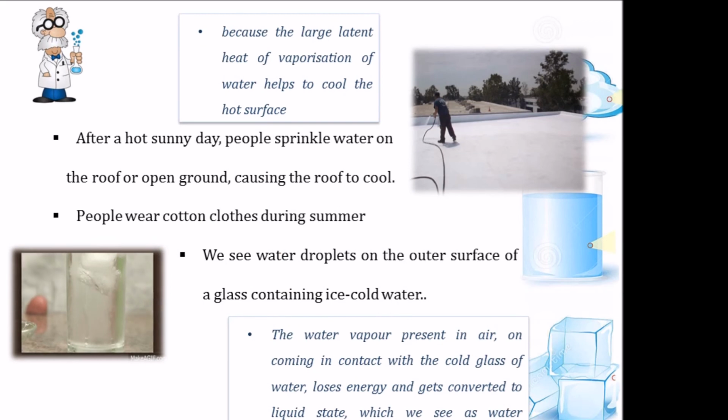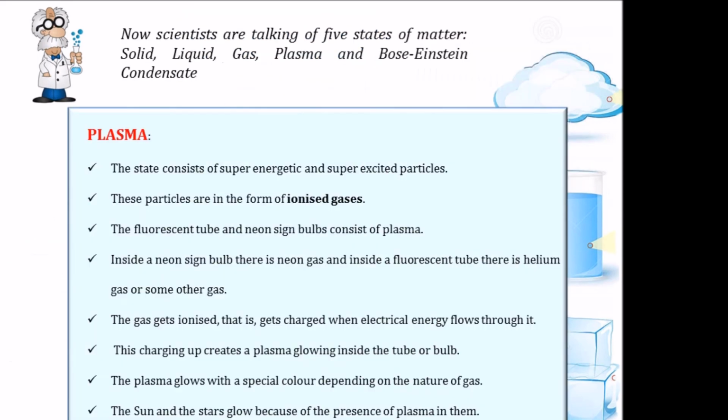So from all this we can understand that evaporation causes cooling. We already know there are 3 states of matter. Other than this, there are 2 more states of matter: plasma and Bose-Einstein condensate. Now let's see the 4th state of matter, which is plasma.